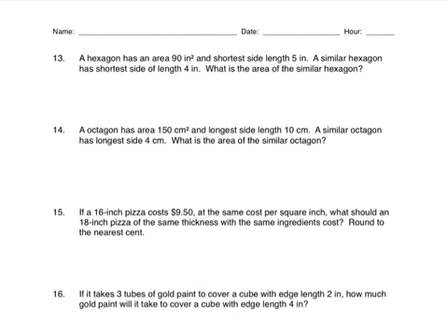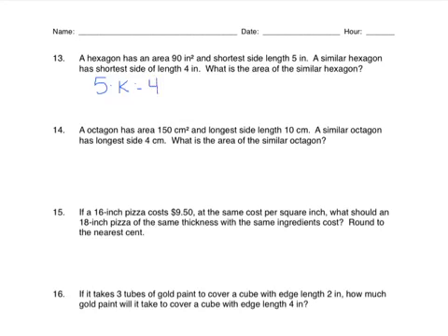A hexagon has an area of 90 square inches and the shortest side length is 5 inches. A similar hexagon has a shortest side length of 4 inches. What is the area of a similar hexagon? So we are comparing area and length, which is where that K squared is going to come in. The first thing we need to find is what K actually is. K is what I have to multiply the old side length by to get the new side length. So I'm saying to myself, 5 times what K value would give me my new side length.